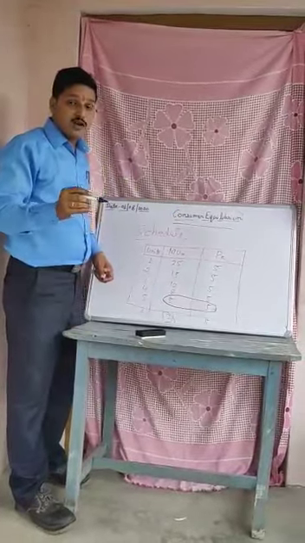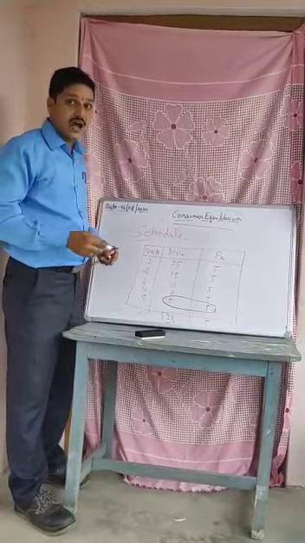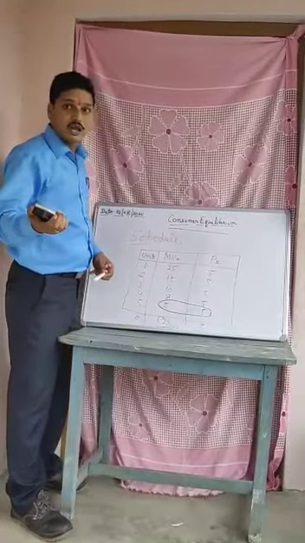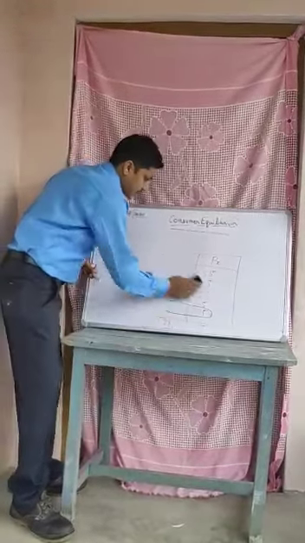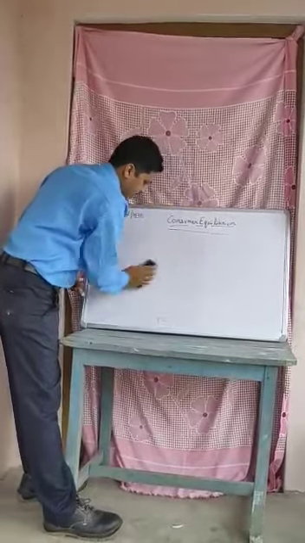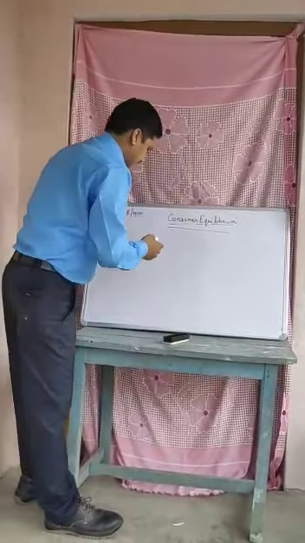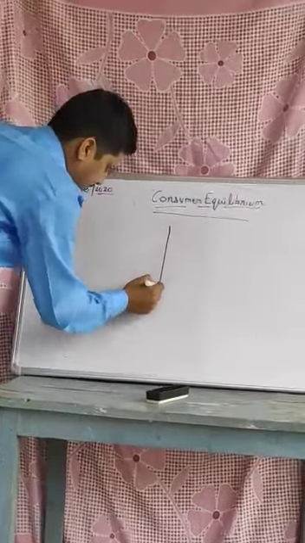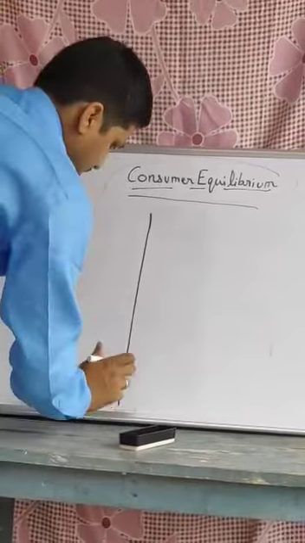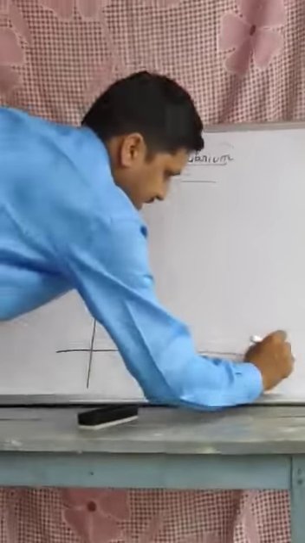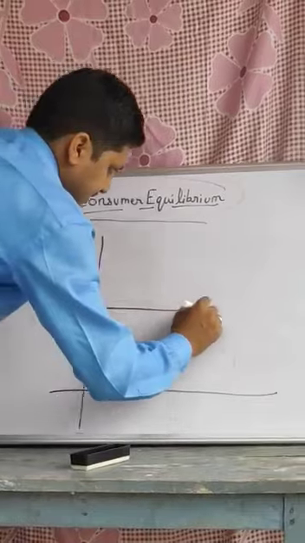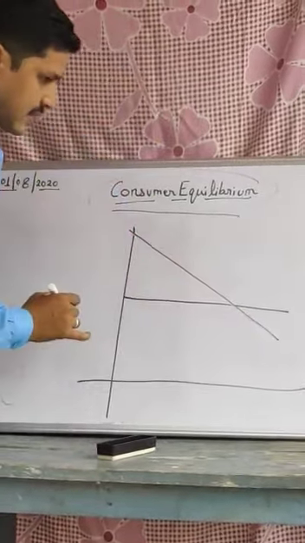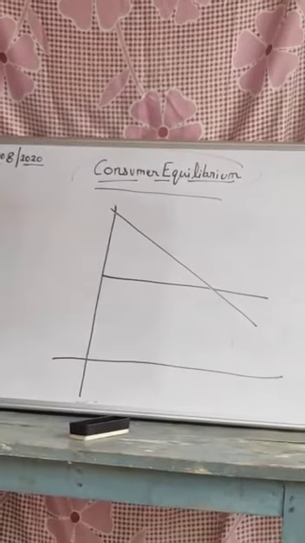Now, students, we will study with the help of one graph. According to the graph, it is totally clear what consumer equilibrium is.